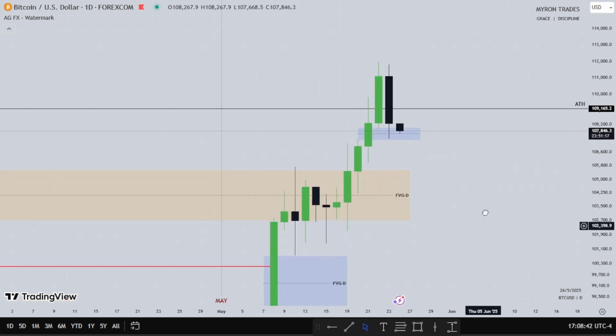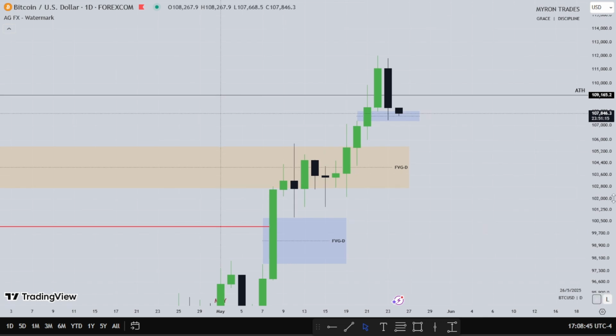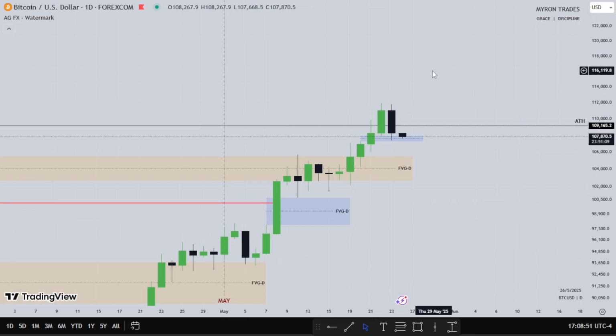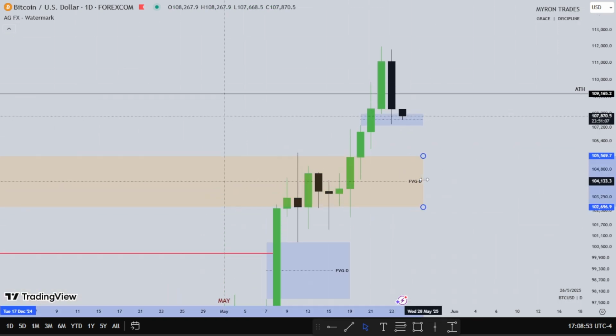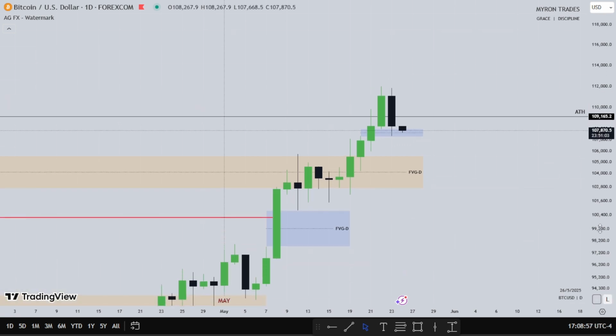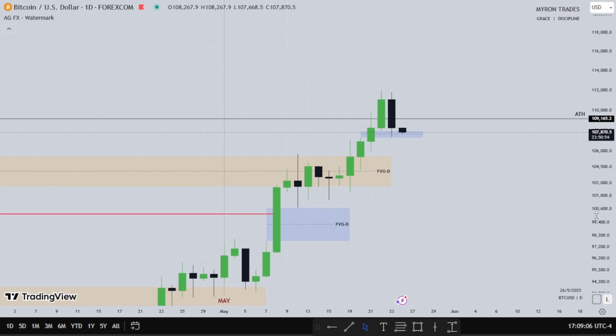So Bitcoin is really bullish from the month of May, as you can see. So the fourth week of May, let's see what price will do. But I'm not really expecting much. It's the fourth week of May, and there are no really any important news events on the economic calendar. So that's about that for the video.